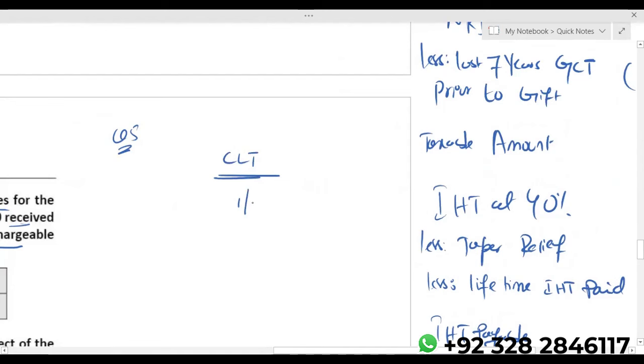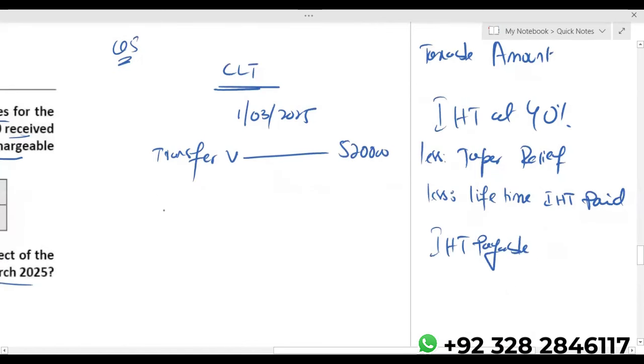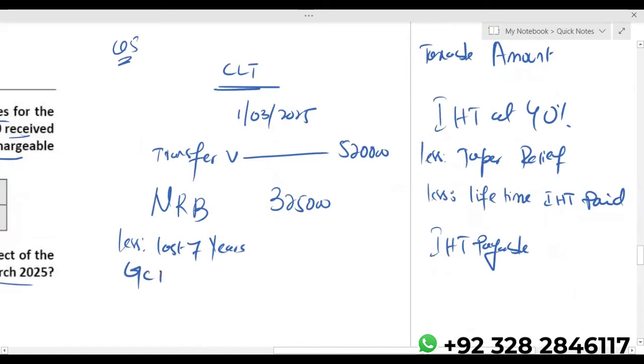CLT is made on 1st March 2025. Transfer value is 520. Nil rate band 325 less last 7 years gross chargeable transfer prior to gift.